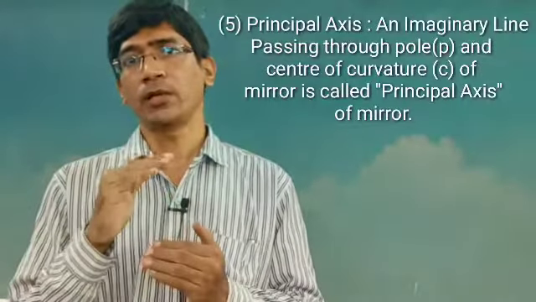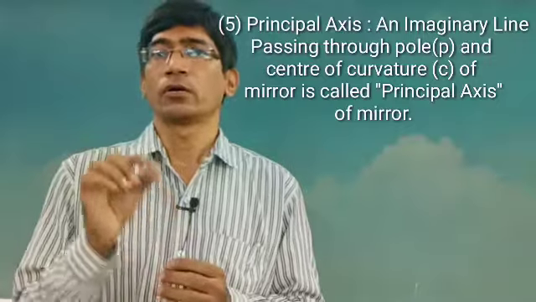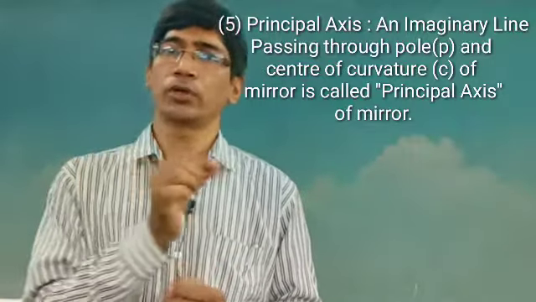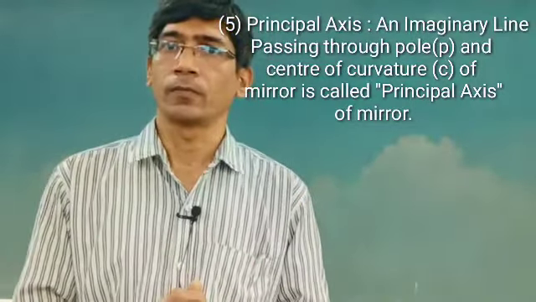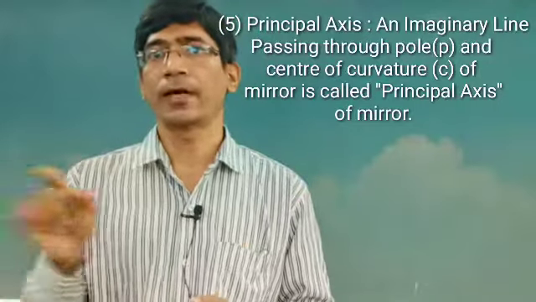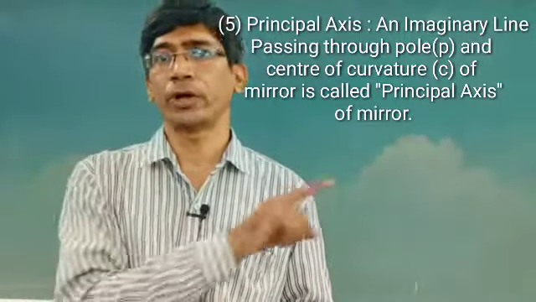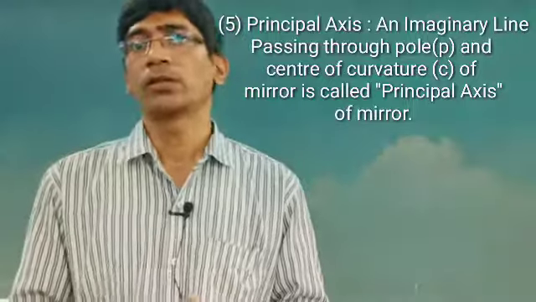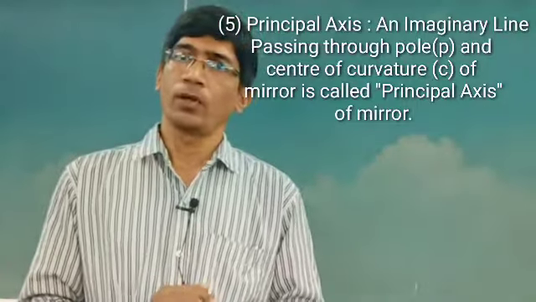Another term we are taking is the principal axis. What is the principal axis? It is the imaginary line drawn which joins the pole to the center of curvature, PC. So this imaginary line joint is known as the principal axis.